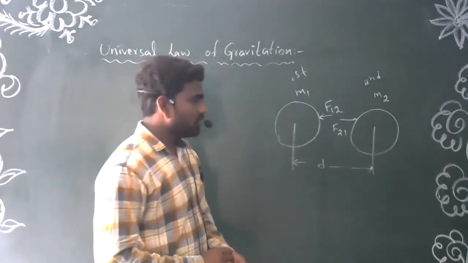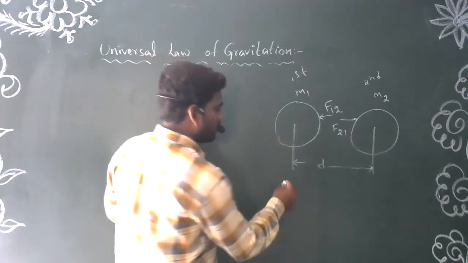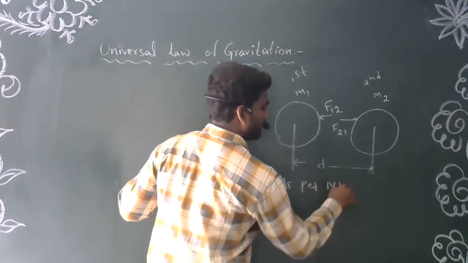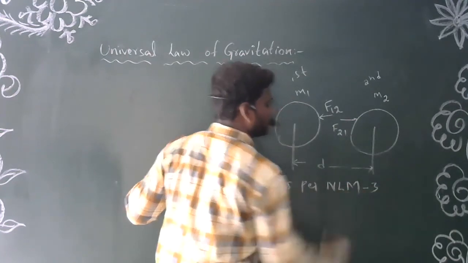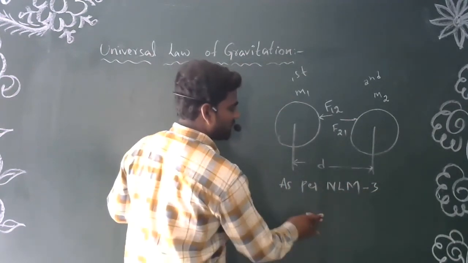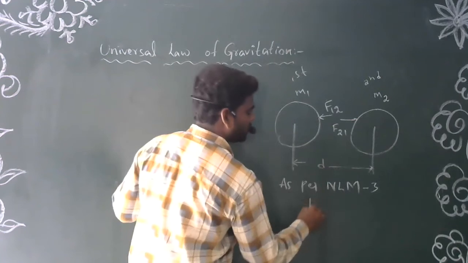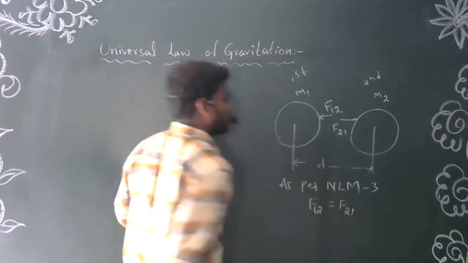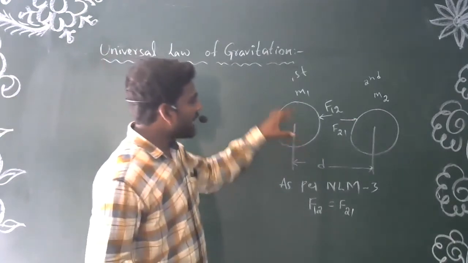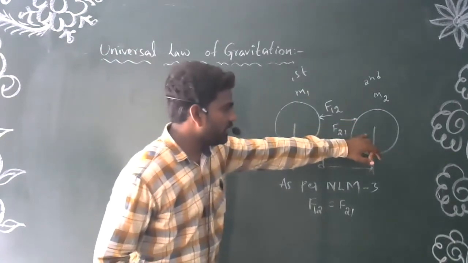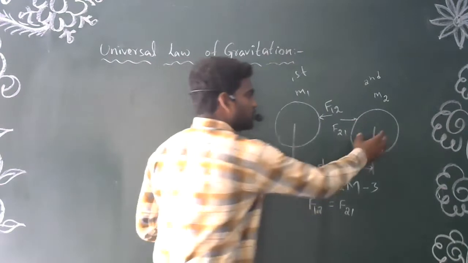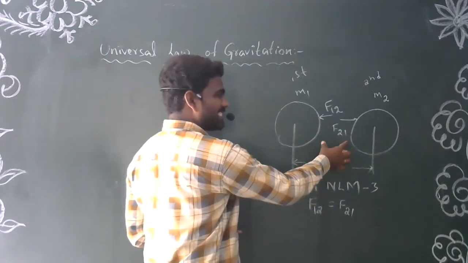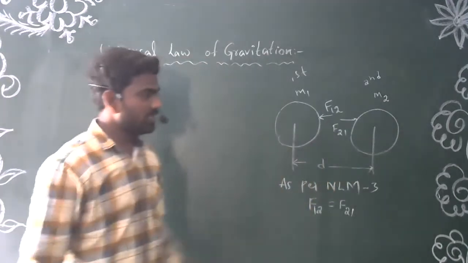In this case, we know as per NLM 3, Newton's laws of motion, third law, action reaction pair, we can write F12 is equal to F21. Nothing but the force acting by the first body on the second body is equal to the force acting by the second body on the first body. The force existing between these two objects is equal.